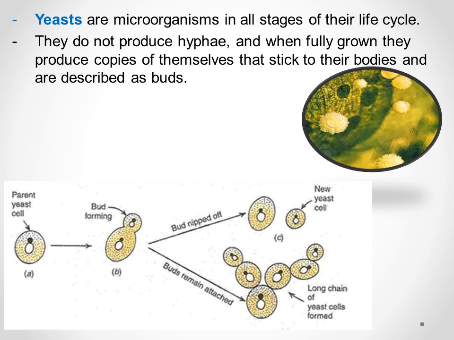I have the parent yeast cell, then the bud forming. You see it sticks to their bodies. Then the bud nipped off. It makes for me 2 cells. But buds can remain attached. They form a long chain of yeast cells. Okay? And up there, the green picture, it is the yeast under the microscope.